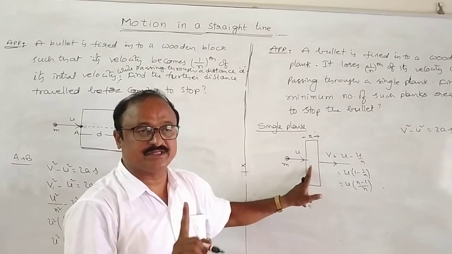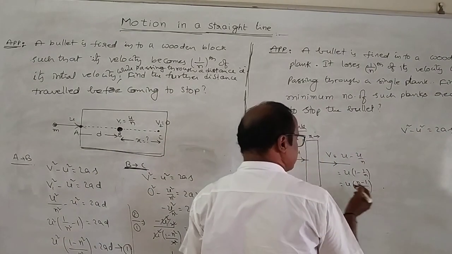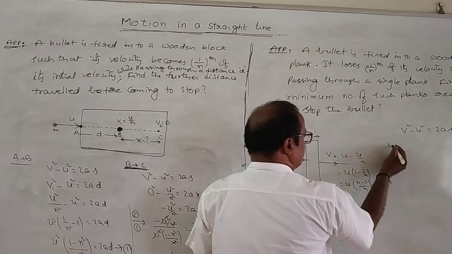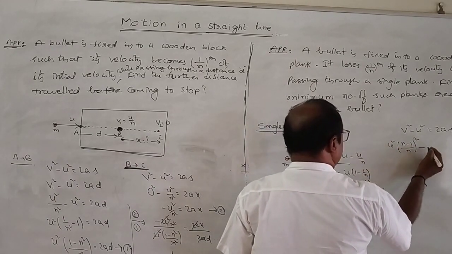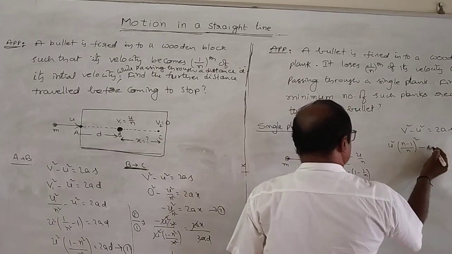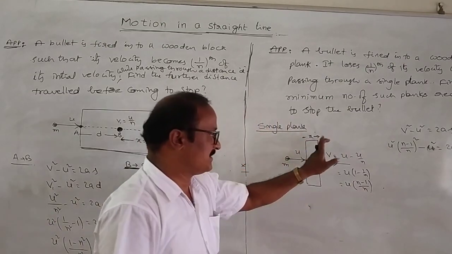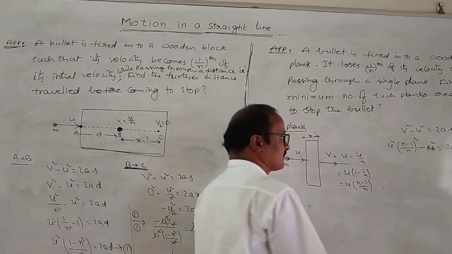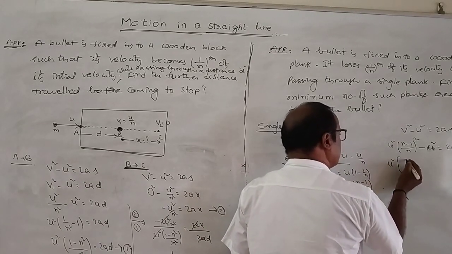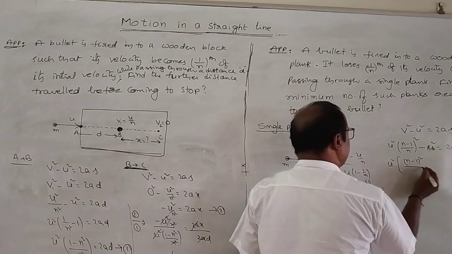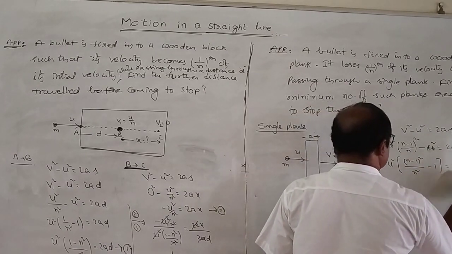That's why we are not using s equals ut plus half at square. So v square means u square into (n minus 1 by n) whole square, minus u square is equal to 2ax.